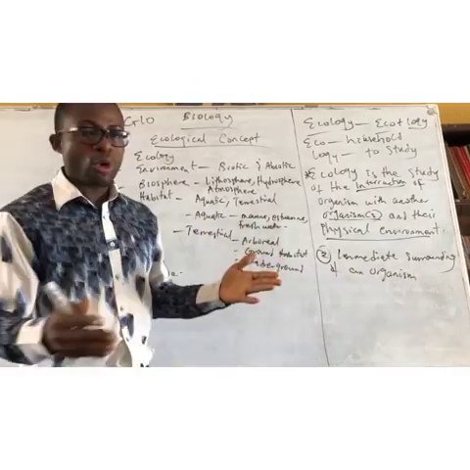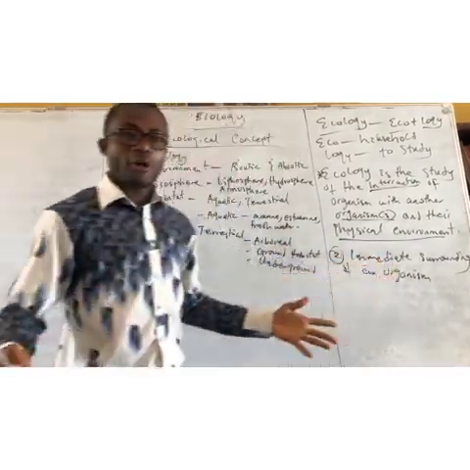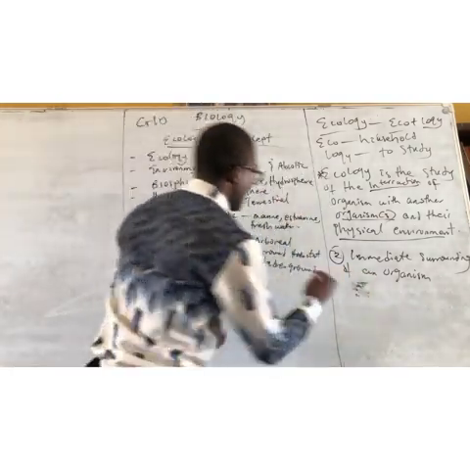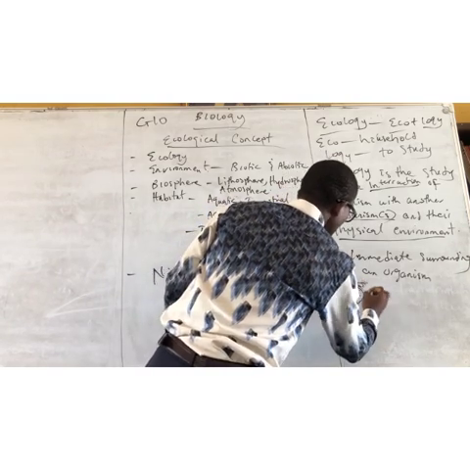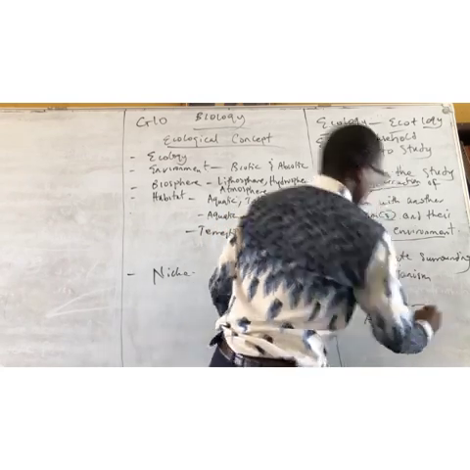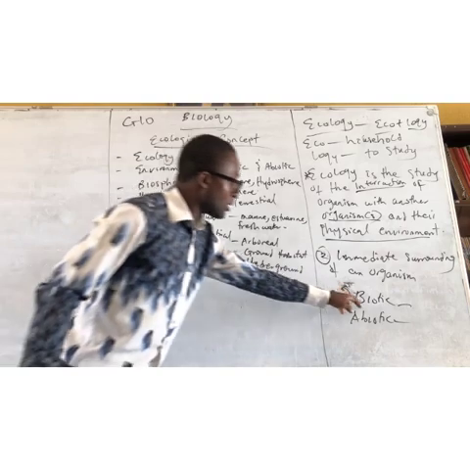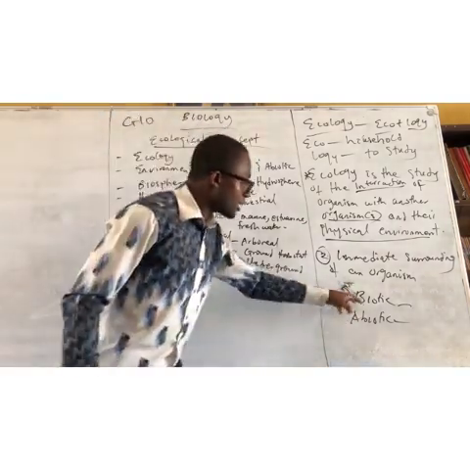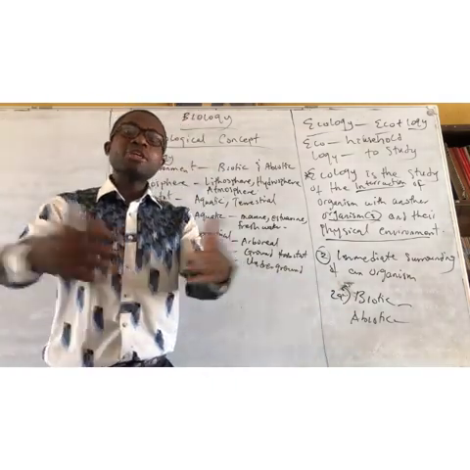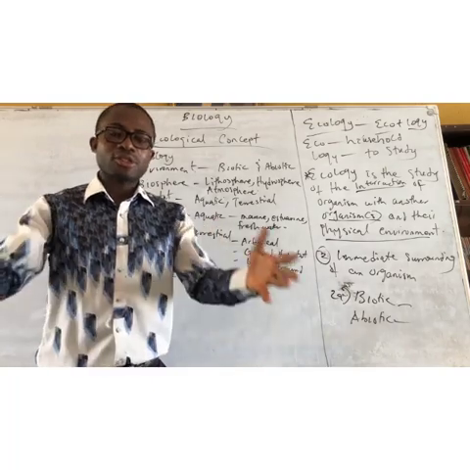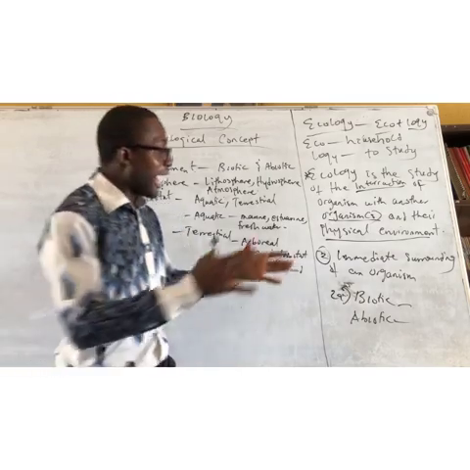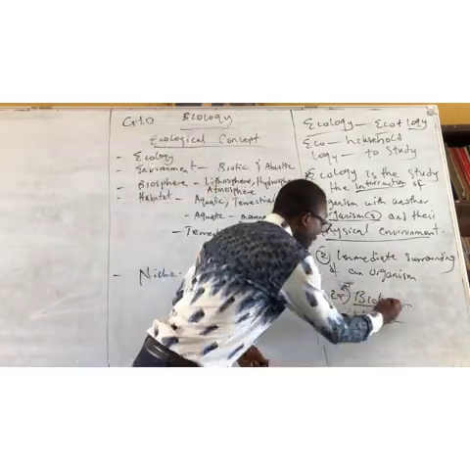And then we want to go further in defining the two types of environment. We have biotic and the abiotic. Biotic and abiotic. Biotic is those environment that have to do with living things, those living things that surround you. As far as they are living, they are what we call biotic.